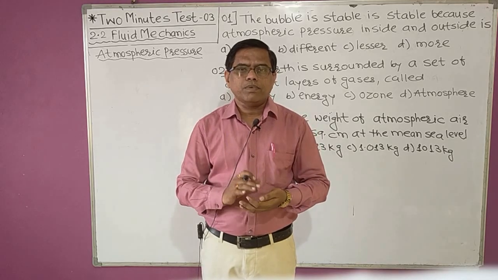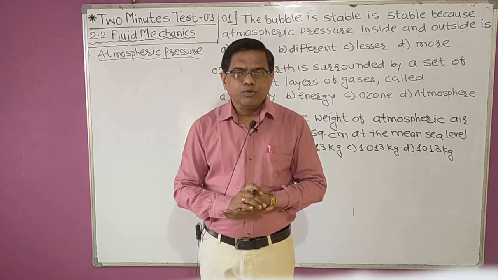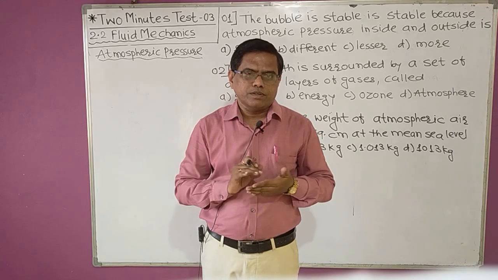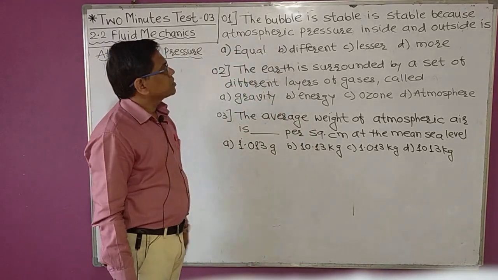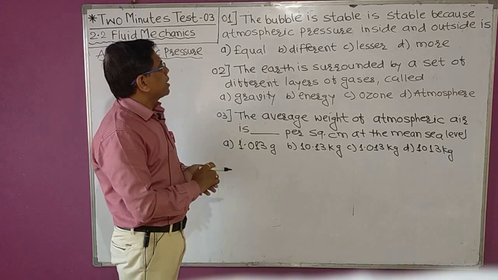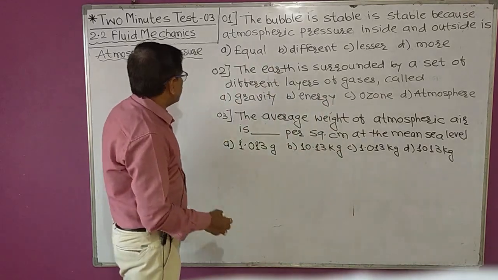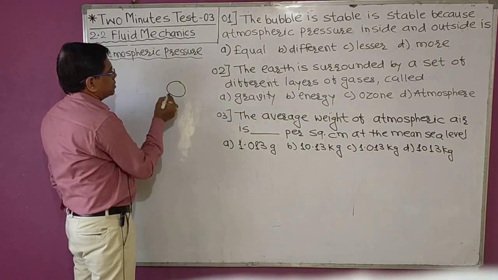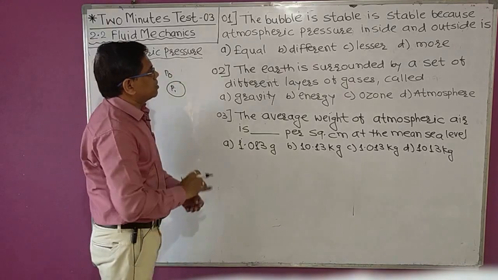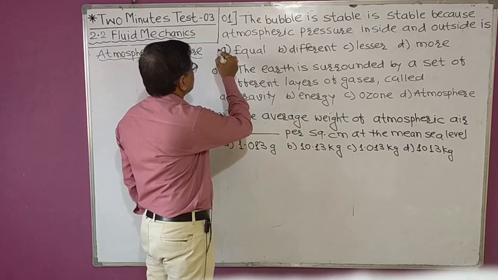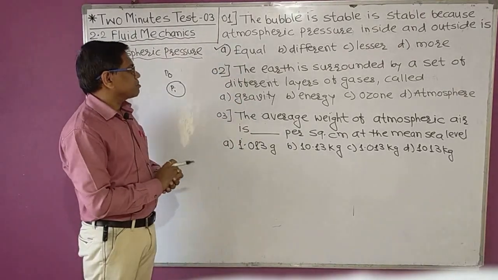Now we'll start the MCQs based on second part of the fluid mechanics, that is 2.2 fluid mechanics, atmospheric pressure. So the first MCQ is, the bubble is stable because atmospheric pressure inside and outside is. So for equilibrium of the bubble, the pressure inside and the pressure outside must be equal. That's why the answer to question number 1 is option A.